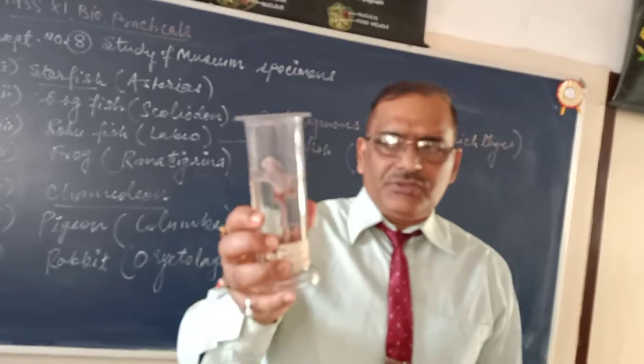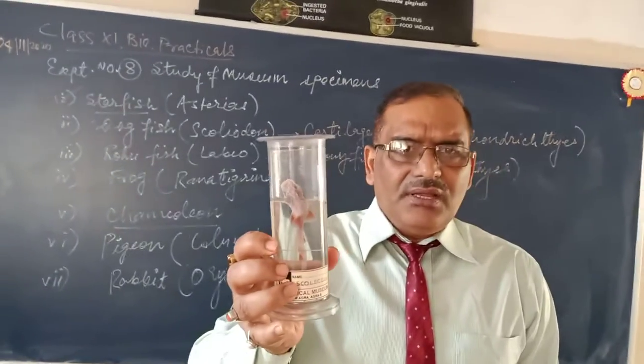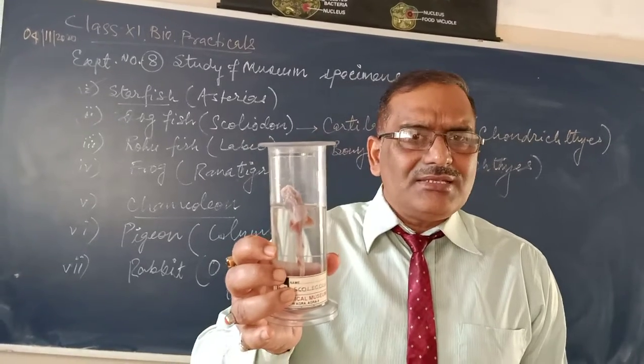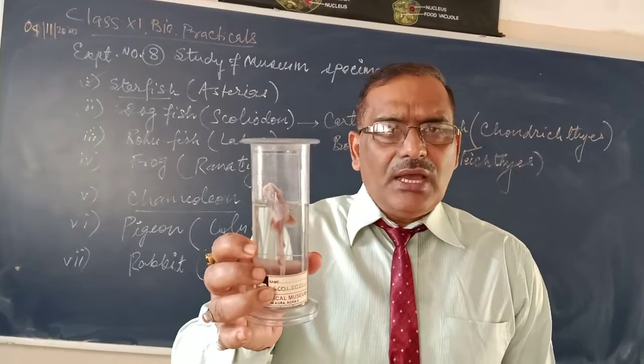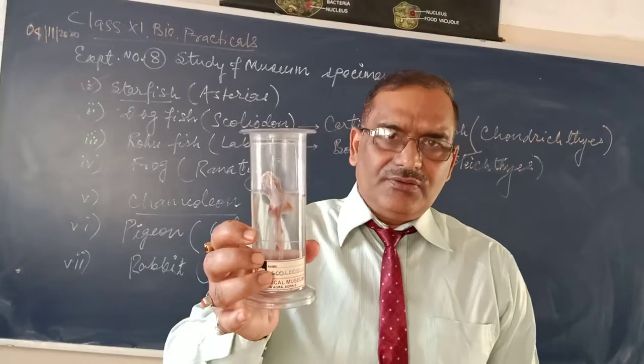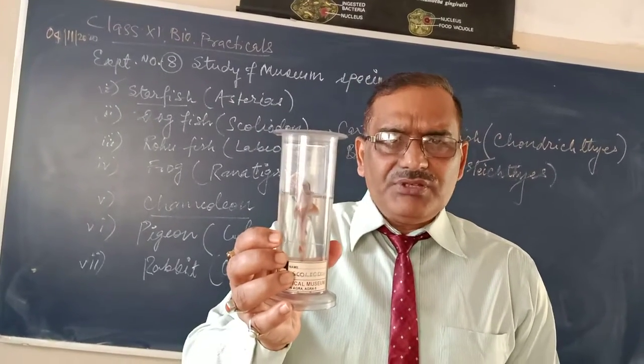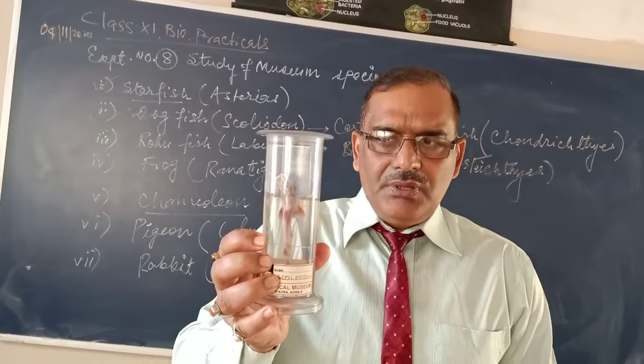So this is the dogfish. Dogfish is a cartilaginous fish. Why is it cartilaginous? Because it has an internal skeleton, an endoskeleton, and the endoskeleton is made of cartilage, hence the name cartilaginous fish or Chondrichthyes. What are the features?